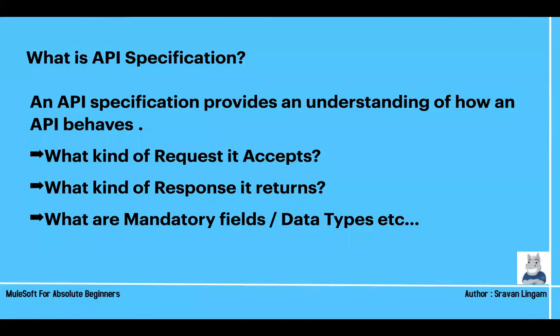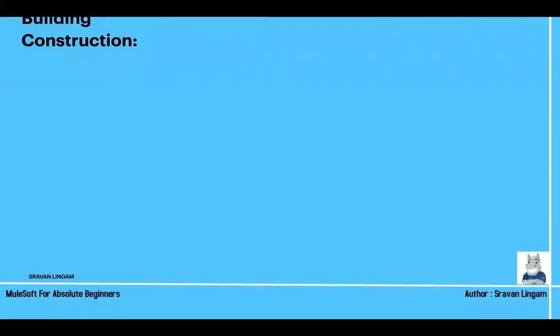Those kinds of things we all call an API specification. So it is the type of request which your API is accepting and the type of response it returns, in simpler words.